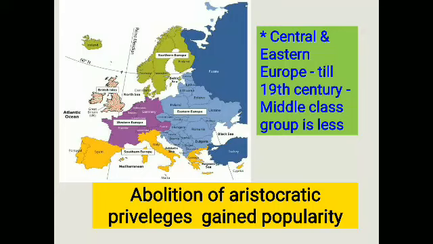So who are these group of people? These middle class people were very few in number till the 19th century. So it was among the educated, liberal middle class people that the idea of national unity, following the abolition of aristocratic privileges, gained popularity. So this is the emergence of the aristocracy group of people and the new middle class here.